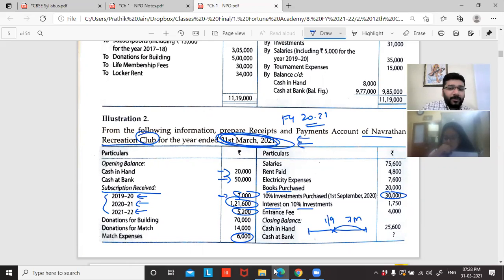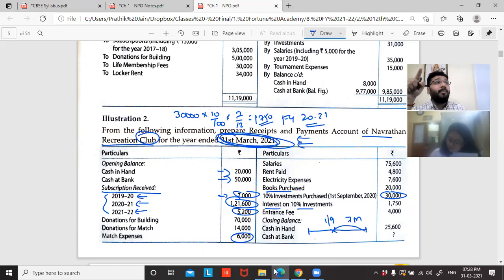So technically, 30,000 invested into 10 by 100 into 7 by 12, how much is it? Please calculate. 3,000 into 7 by 12 is how much? Calculate. You're getting same 1750. It is a coincidence that the amount of interest earned has been received.